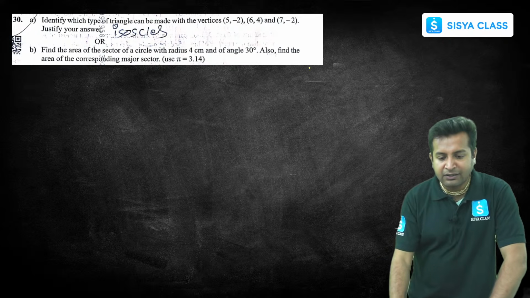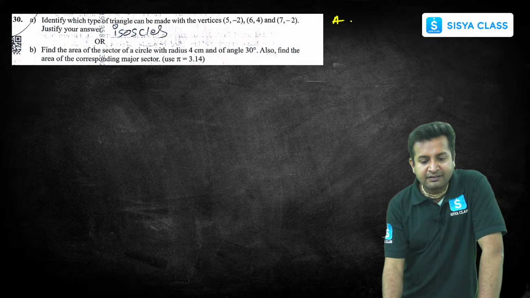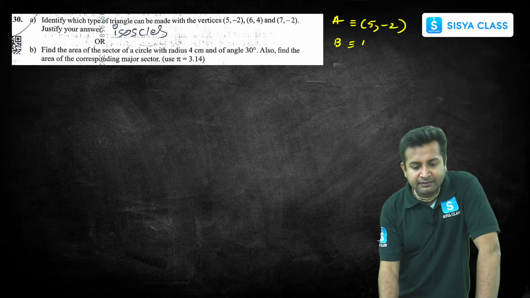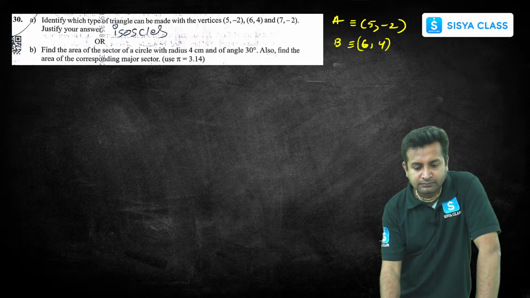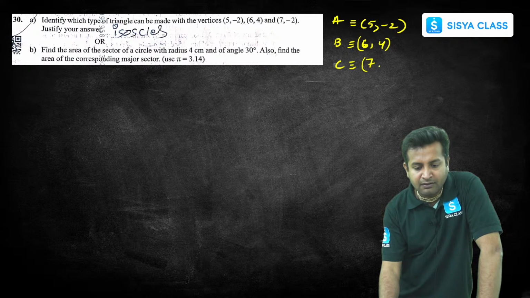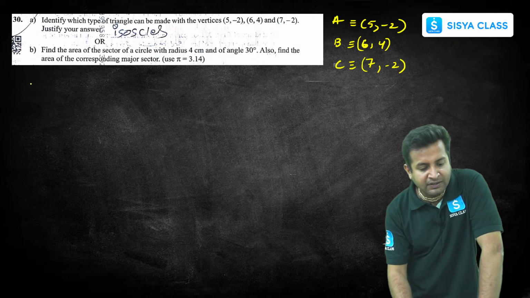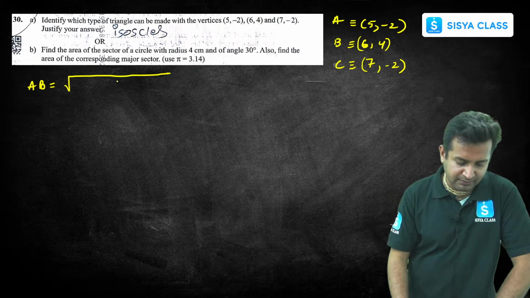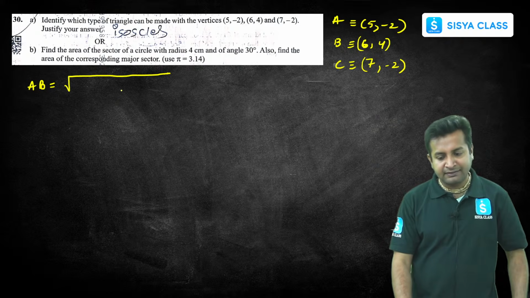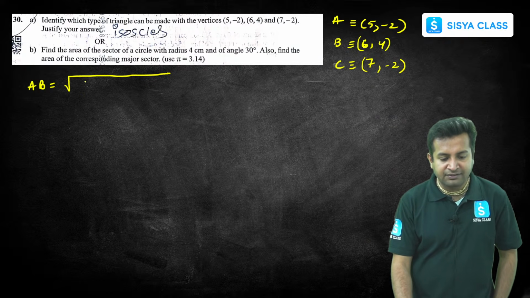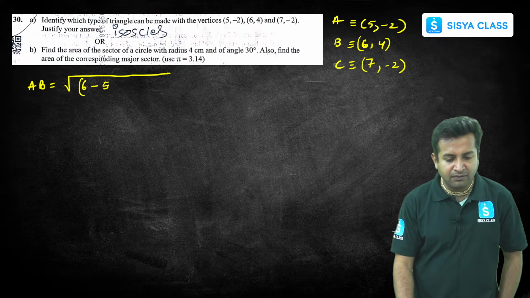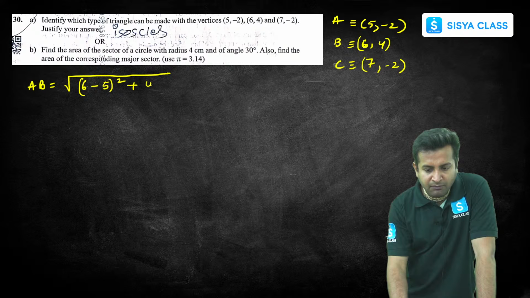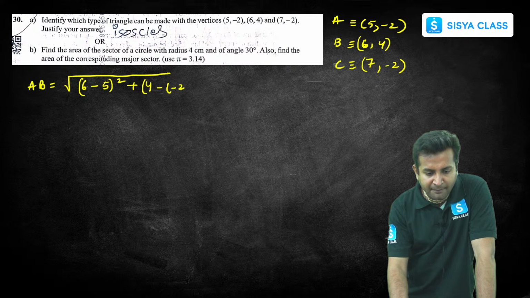First, let the coordinates be: A corresponds to 5, minus 2. B is 6, 4. C is 7, minus 2. Right. Now, let's find out AB. The formula is very simple: x2 minus x1 whole squared. So x2 is 6 minus 5 whole squared plus y2 minus y1, 4 minus 2 whole squared.